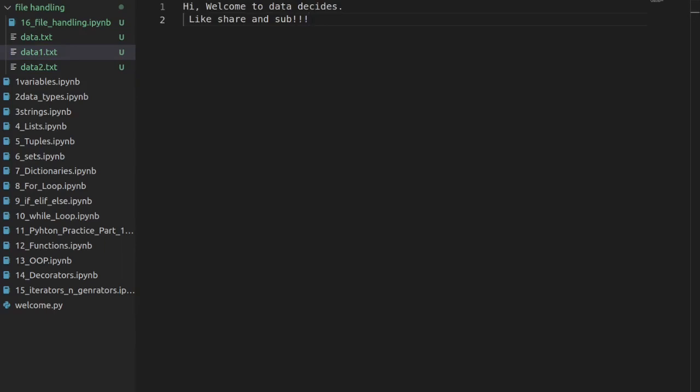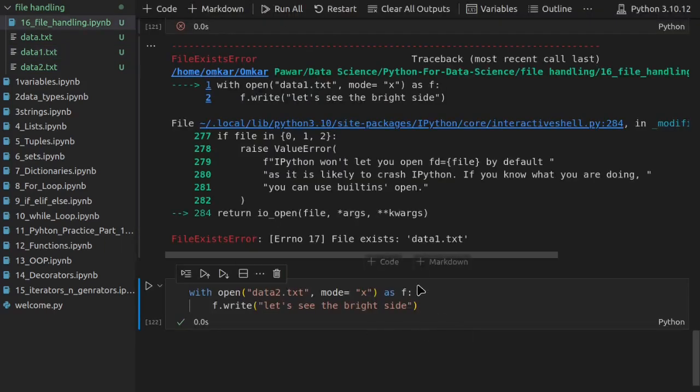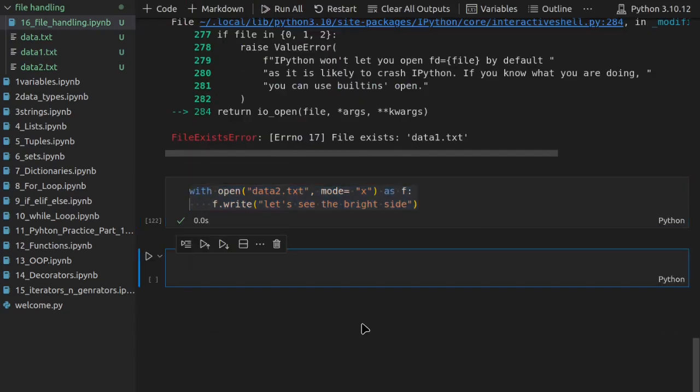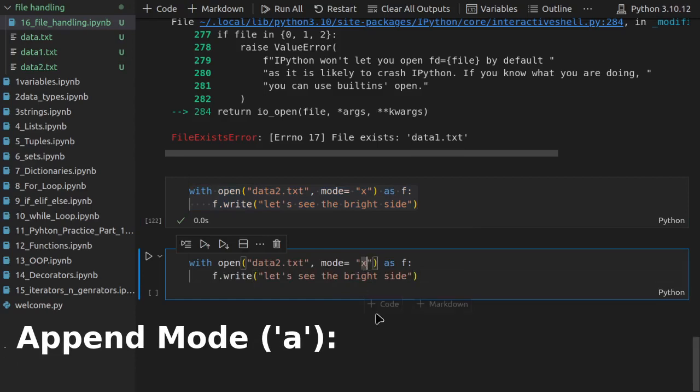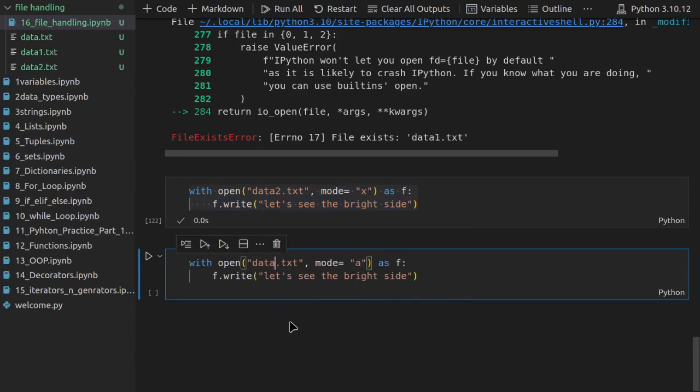Is there any choice that you have? Yes, you have another choice, and that choice is nothing but to use append mode. Let's see what happens in append mode. Right now I will open in append mode and I will choose the first file. Okay, now let's see what happens inside append mode.